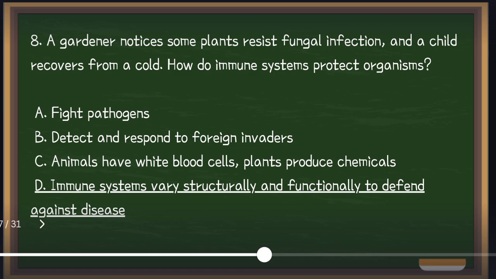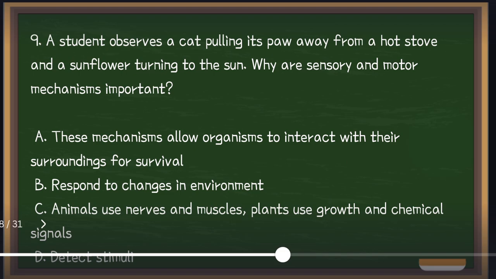Plants produce chemicals, while animals have white blood cells or antibodies that protect against pathogens if there are invaders. So again, the answer is immune systems vary structurally and functionally to defend organisms against disease. Next, a student observes a cat pulling its paw away from a hot stove and a sunflower turning to the sun.